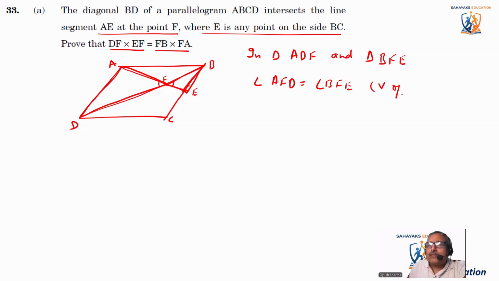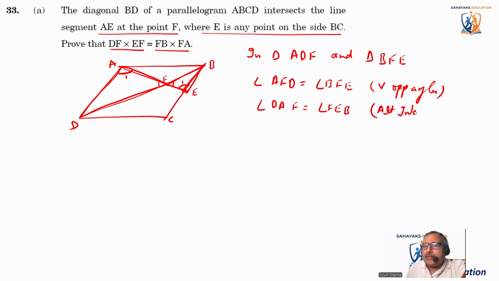They are vertically opposite angles. And this angle is equal to this angle: if it is 1, this angle will also be 1, because they form a pair of alternate interior angles. So angle DAF is equal to angle FEB, alternate interior angles.